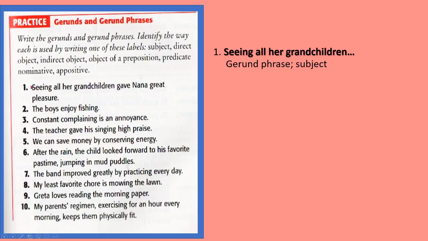That's the action that is acting as the subject of the sentence. Gave is the verb, and Nana is the indirect object, and great pleasure is the direct object. Seeing all her grandchildren gave great pleasure to Nana. You can change it. You see that Nana is an indirect object.